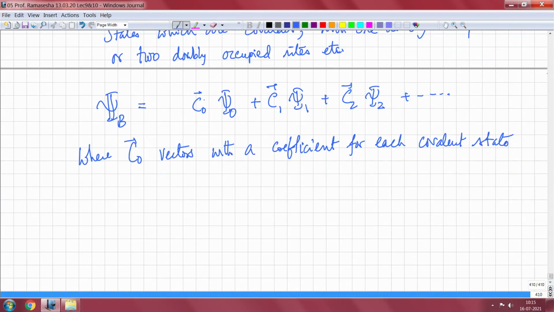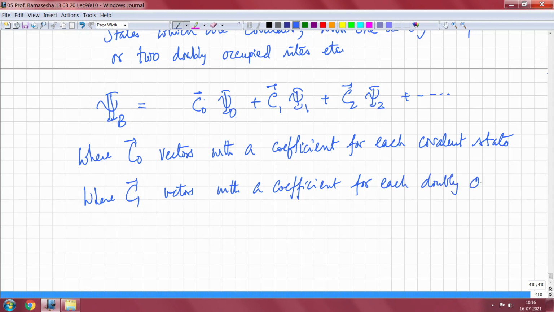So that is the reason why C0 will correspond to many different covalent states, and C1 similarly is a vector with a coefficient for each doubly occupied site, and so on and so forth. Okay, so you can have C2 similarly defined and so forth.